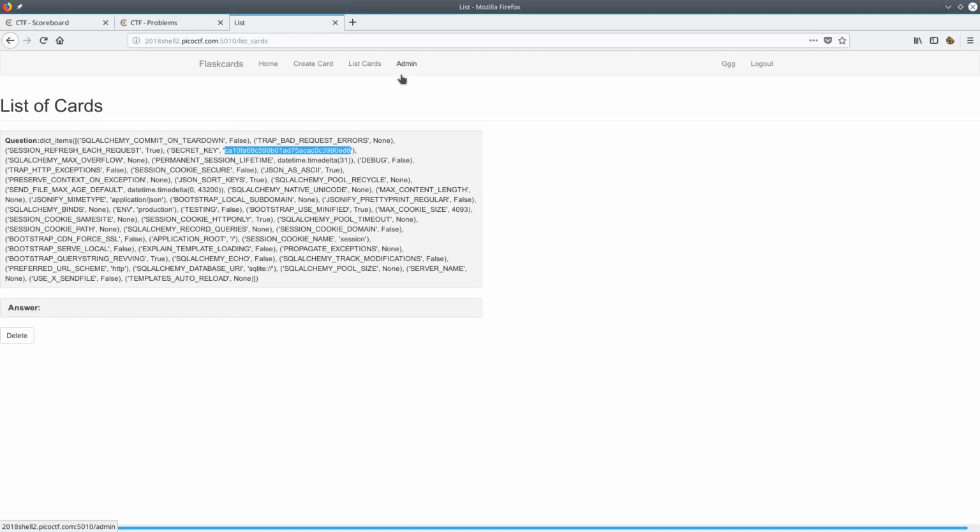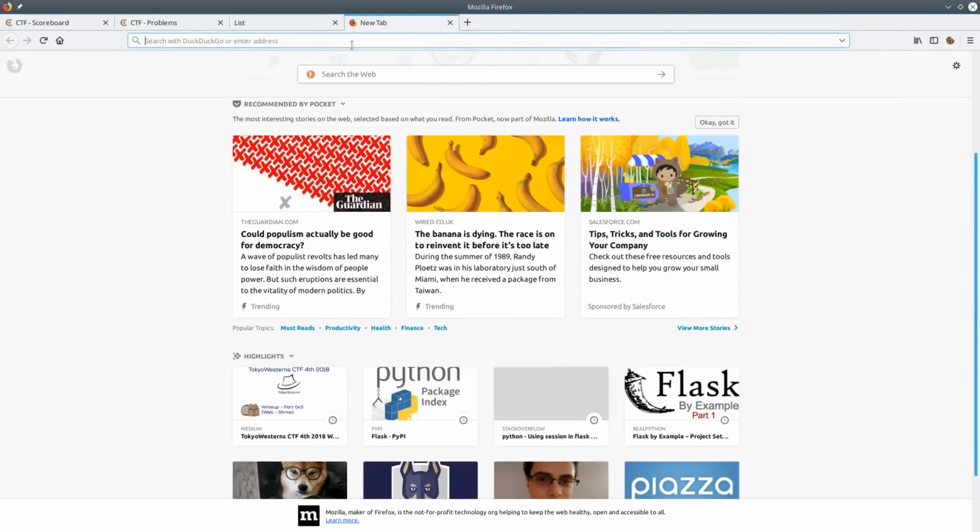So once again, for the millionth time, I'm not very familiar with Flask, so I did some Googling to figure out what are some more things you can do with Flask template injections. So I searched for what some past CTFs have done with template injections just to see what I could find.